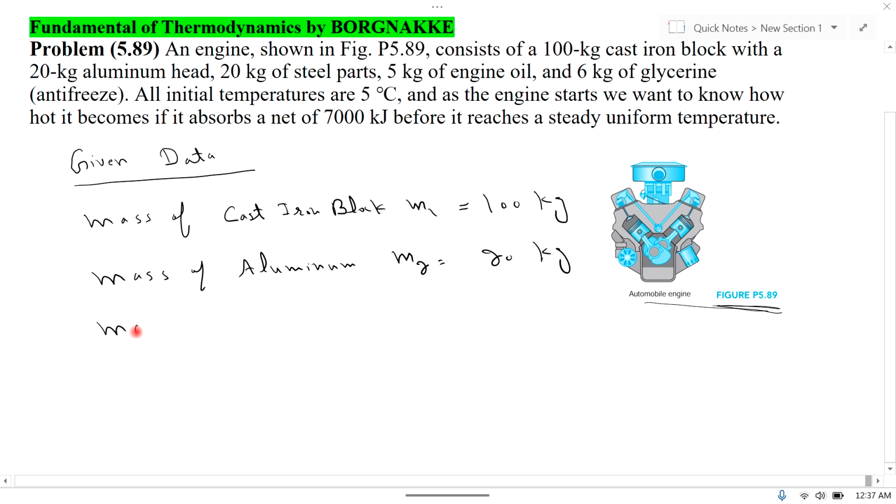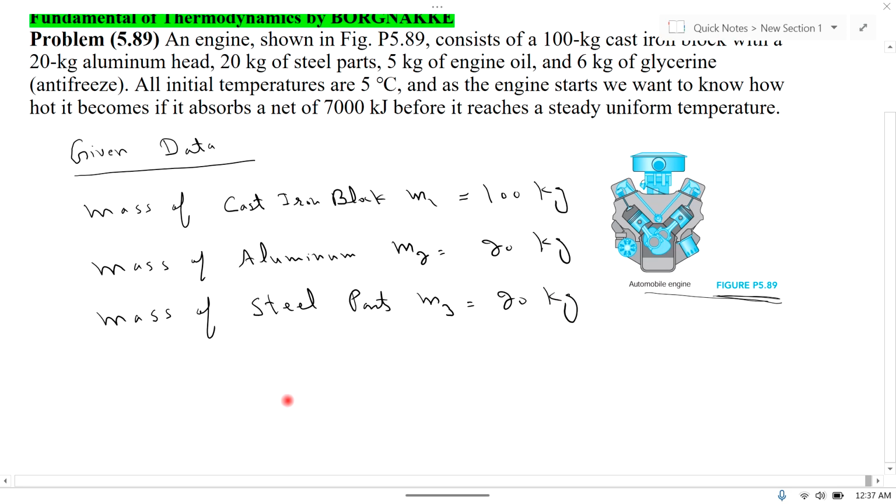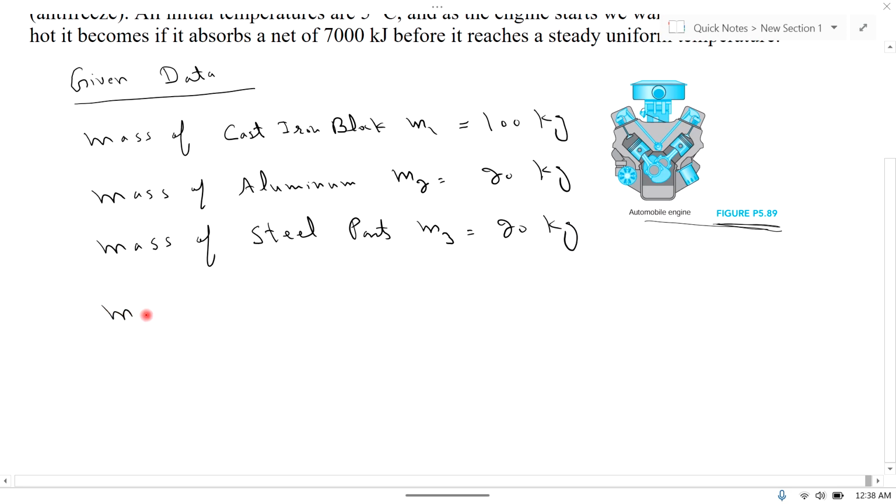So mass of steel parts M3 is equal to 20 kilogram, and 5 kilogram of engine oil. Mass of engine oil M4 is equal to 5 kilogram,